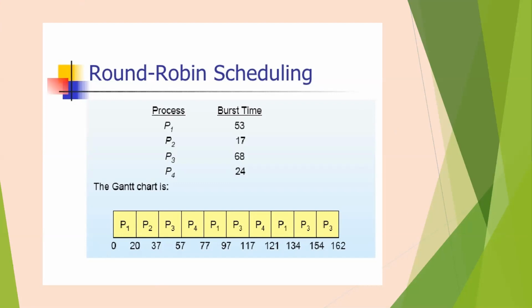Then again, the order of execution was P1, P3, again P3. Why P3? Because all the other processes were complete. Only P3 was remaining. So P3 and P3, it was broken into 20 millisecond time slices and they were executed. This is round robin scheduling.